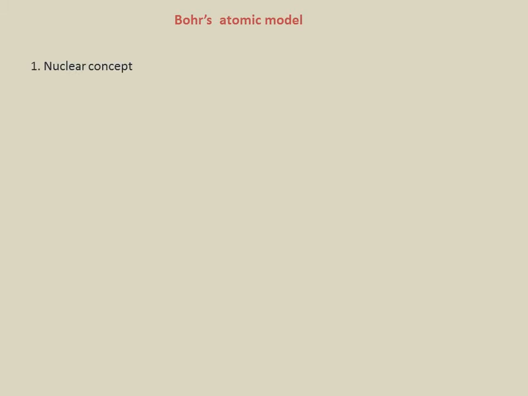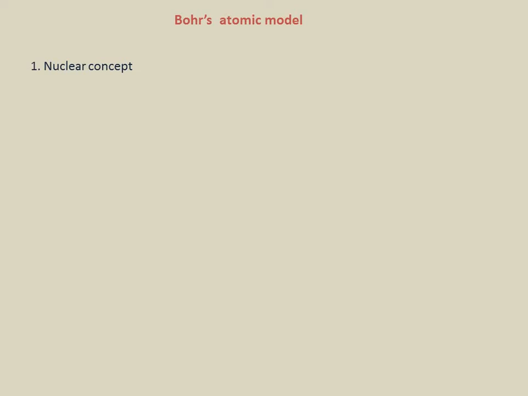Out of all, the first one is the nuclear concept. An atom consists of a small and massive central core called the nucleus, around which the planetary electrons revolve. The centripetal force required for their rotation is provided by the electrostatic attraction between the electrons and the nucleus.